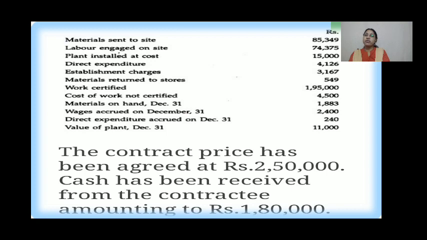Next one is materials on hand, December 31st. This means the closing stock of materials. Next, wages accrued on December 31st. These are nothing but outstanding wages. Now, direct expenditure accrued, then value of plant as on December 31st. So these are all the information they have given to you in this particular problem, and the contract price has been agreed at 2,50,000. Cash has been received from the contractee amounting to 1,80,000. So this is the problem. How we have to calculate?